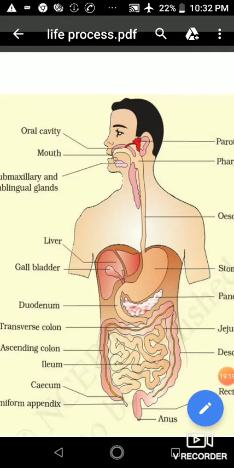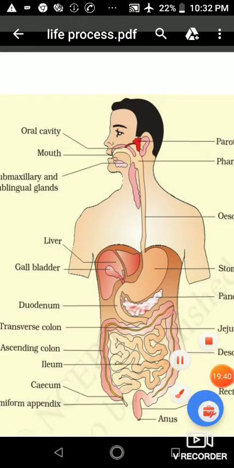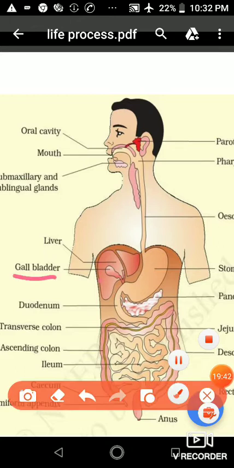Actually, bile juice is secreted by the liver and stored in the gallbladder. This is the gallbladder, this is the liver. First of all, bile juice is secreted by the liver, then it is temporarily stored in this gallbladder.